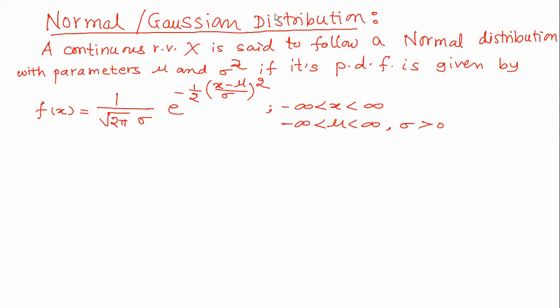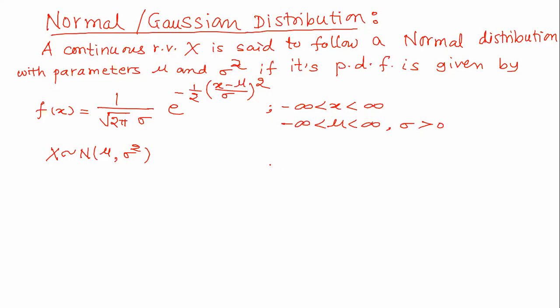Talking about the notation, X follows a normal distribution with parameters mu and sigma square. Now, how will the graph of this look?